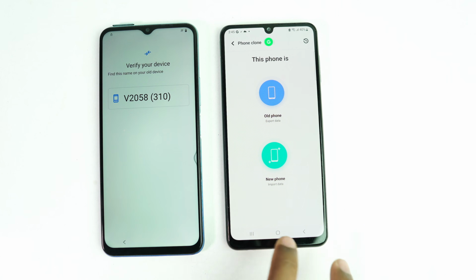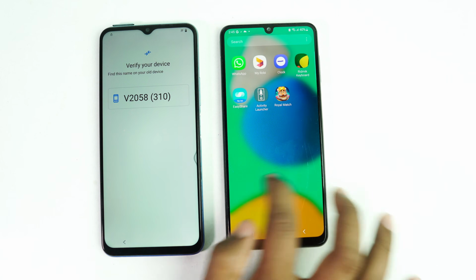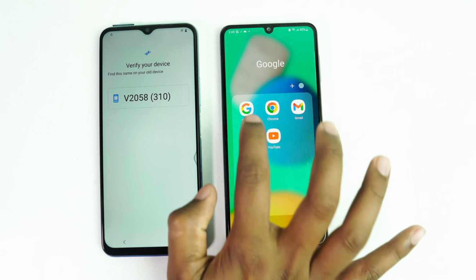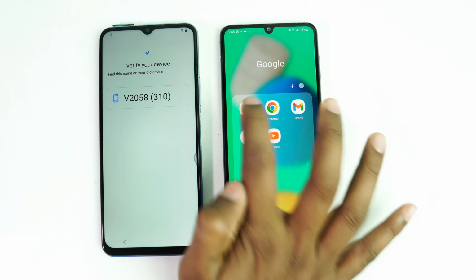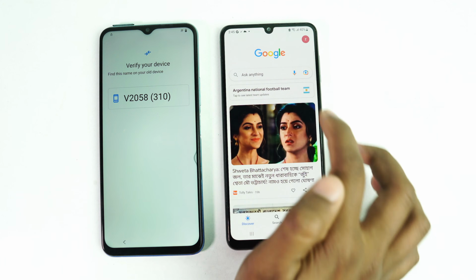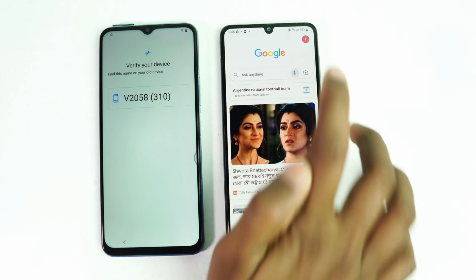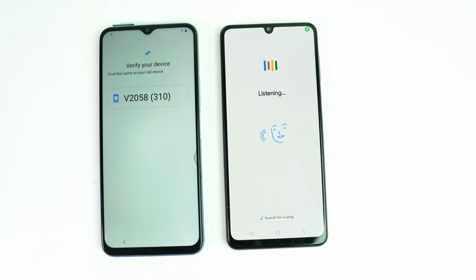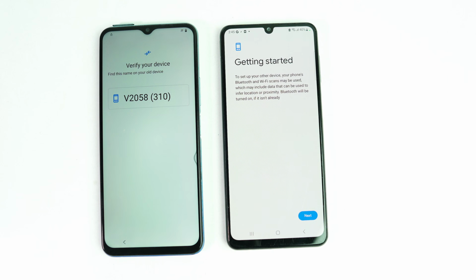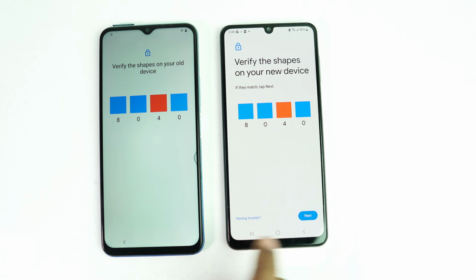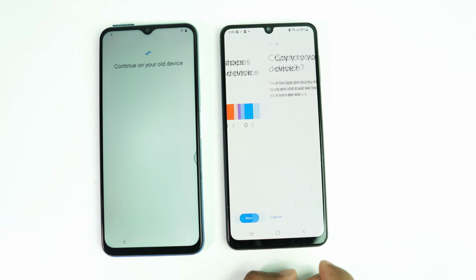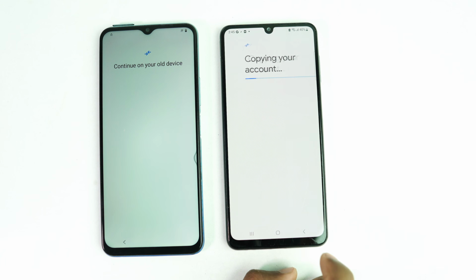Okay, from here you just open the Google app on your new device and then click this icon, set up my device. Next. Okay, so now we click this next button and we copy.